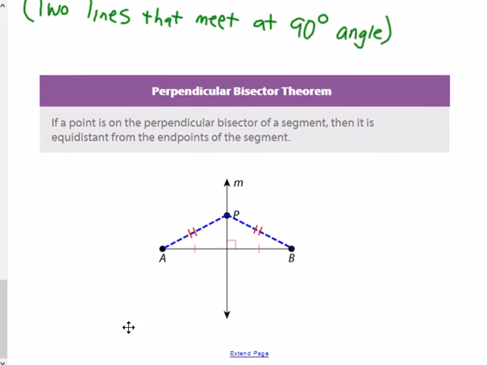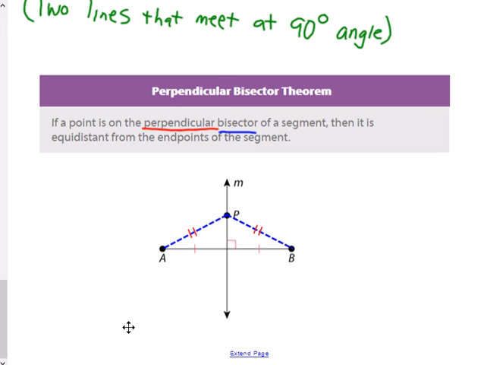And we finish up with something called the perpendicular bisector theorem, which just says that if you have a point on a perpendicular bisector, perpendicular means that meeting at 90 degrees. Bisector means cut in half. So if you are on a perpendicular bisector, then you are equidistant from the endpoints on that segment.